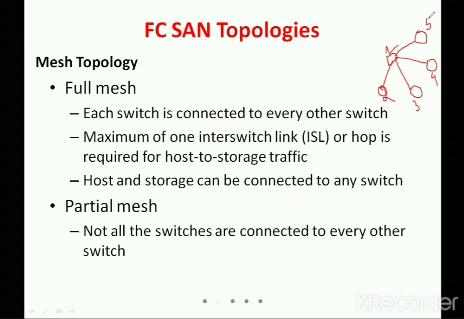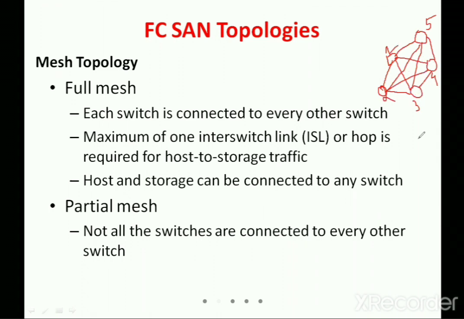Here you can check that device 1 has a dedicated cable to devices 2, 3, 4 and 5. Device 2 is connected with a dedicated cable to device 5, to device 4 and also to device 3. From 3, it is connected to 4 and also to 5. And from 4, I again need to connect to 5. Now if you check node number 4, it is connected to 3, to 2, to 1 and to 5. So whenever data transfer has to take place, it has to be connected to all the devices.